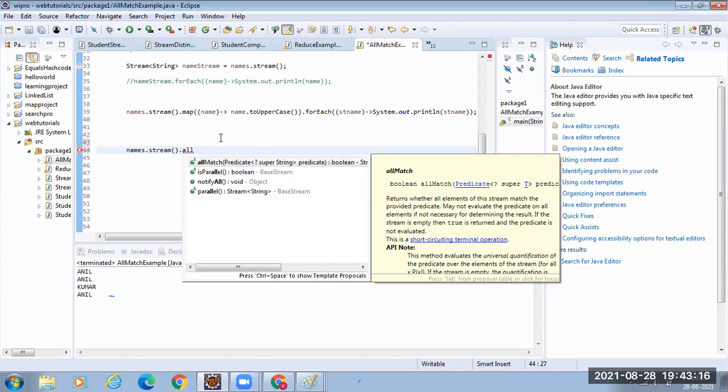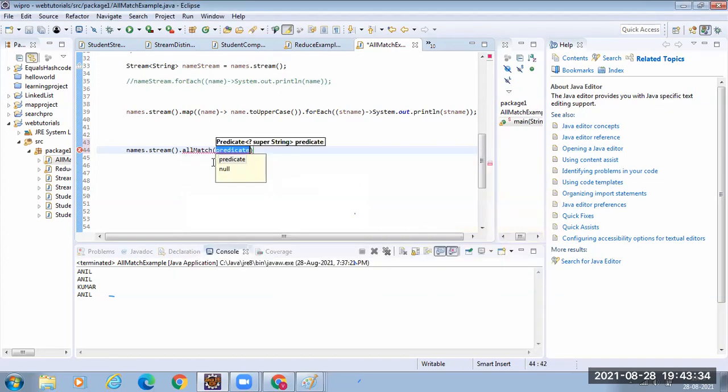Understand? You know predicate has a method called test. So predicate takes something, evaluates it and returns either true or false. So your lambda expression should return a Boolean value, right? This allMatch takes the predicate, so you provide the logic for how to filter the contents in the stream. Okay, I will say st, st.startsWith("A"). That's it.